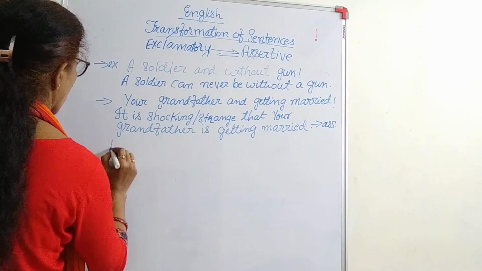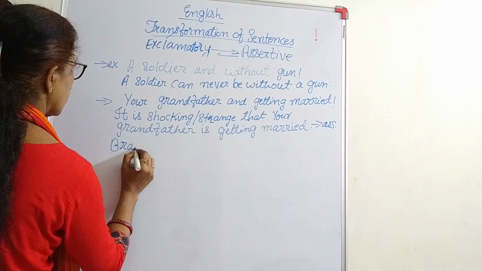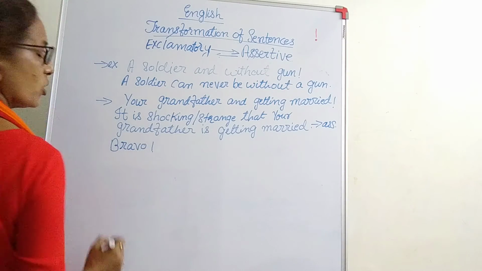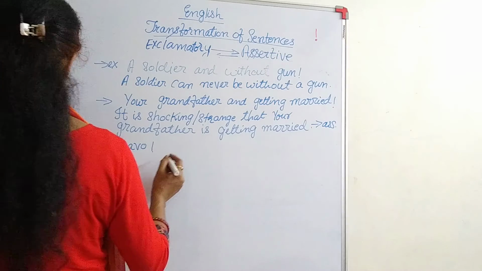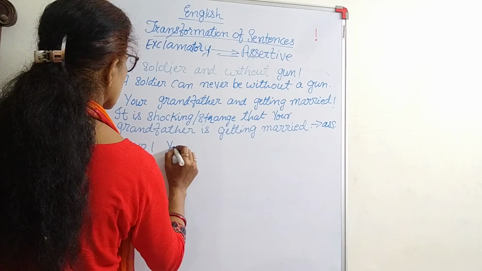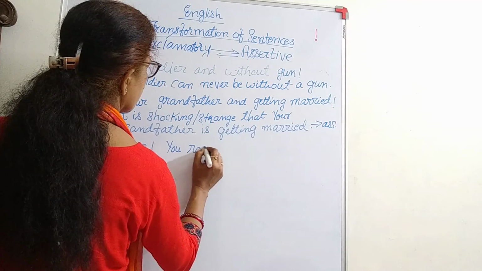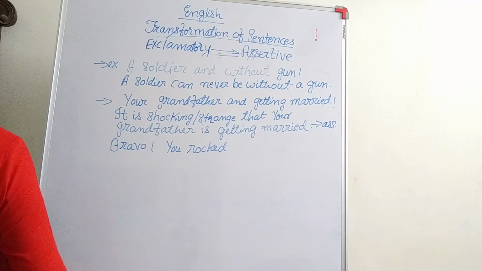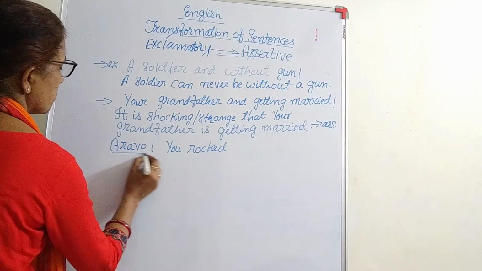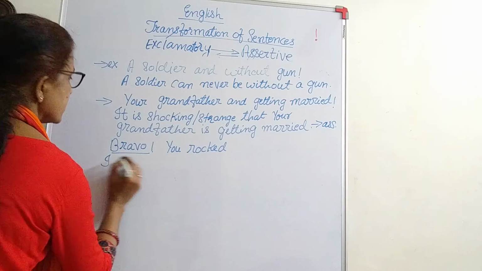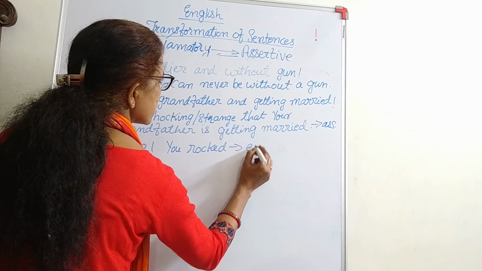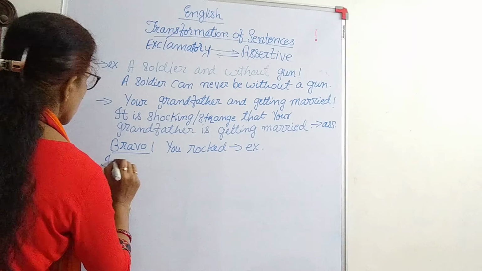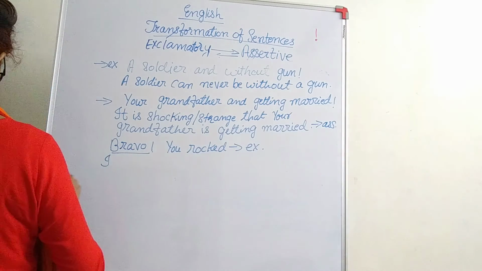Then, bravo. This sort of exclamation. Bravo, you rocked the stage. What do you say? This is praise. So, this is an exclamatory sentence. So, bravo, you.